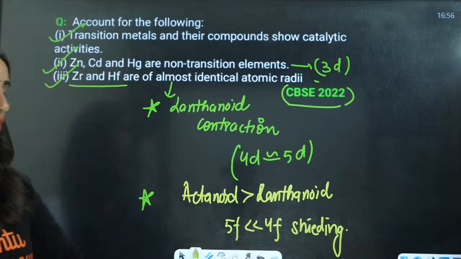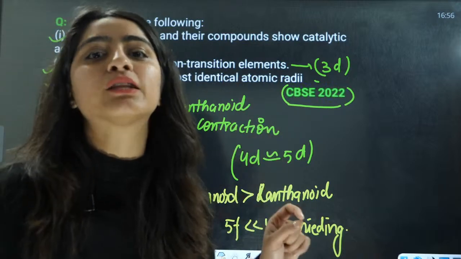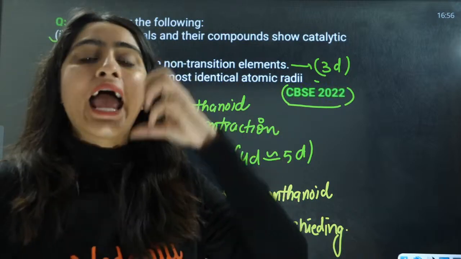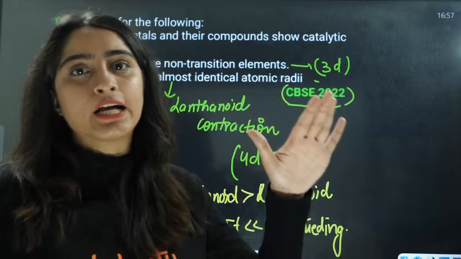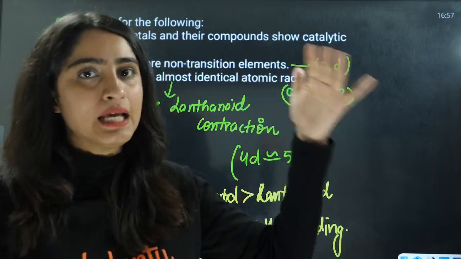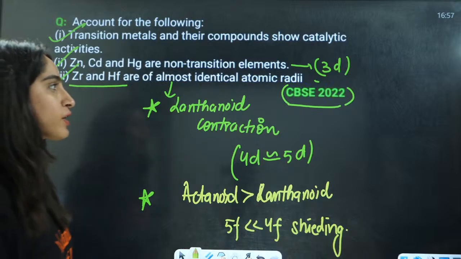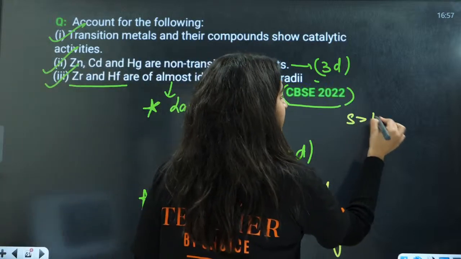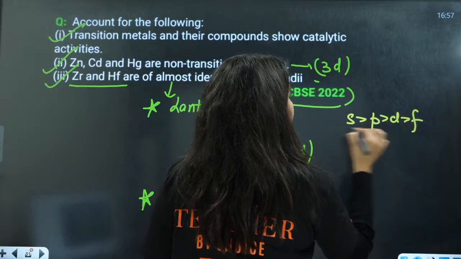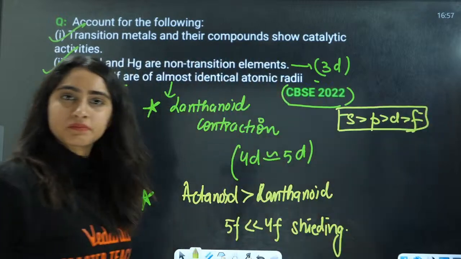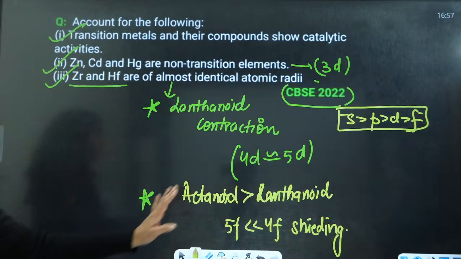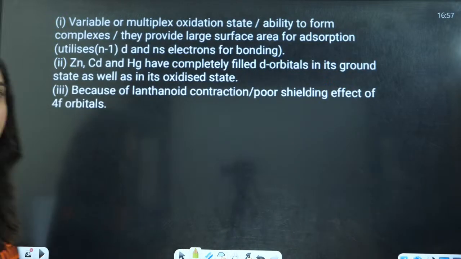What is the reason behind lanthanoid contraction? Because f orbitals have a very poor shielding effect as compared to s, p and d. The shielding effect order is always s, then p, then d, then f. Okay? Understood?